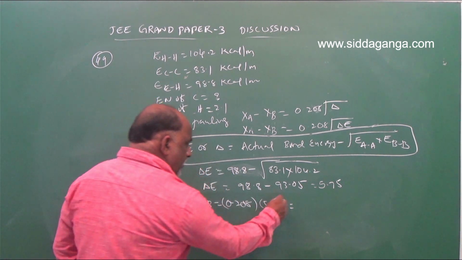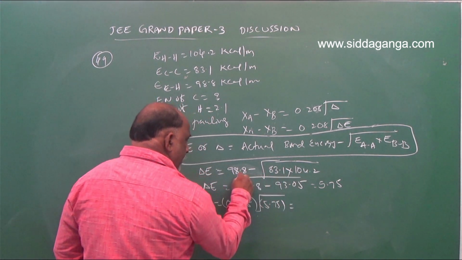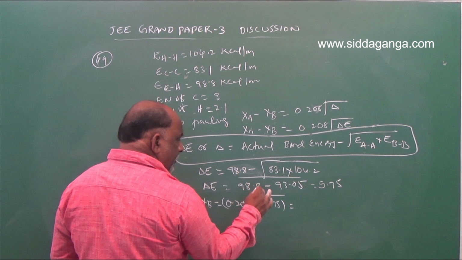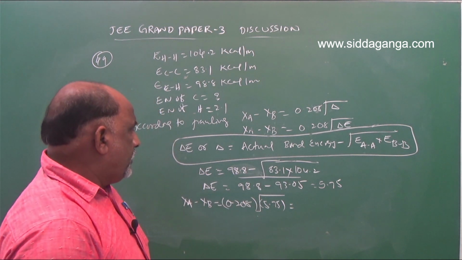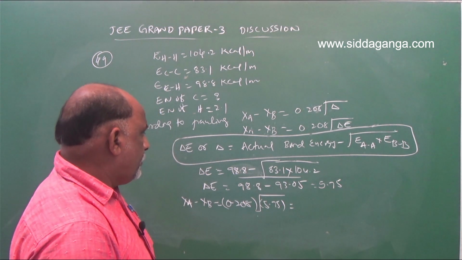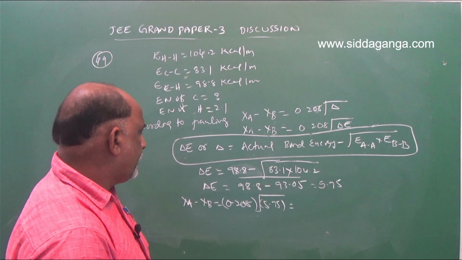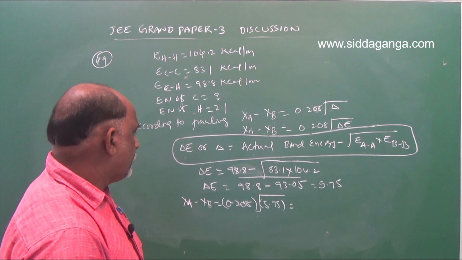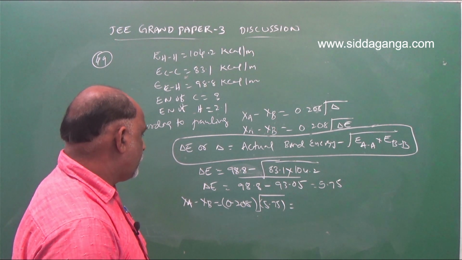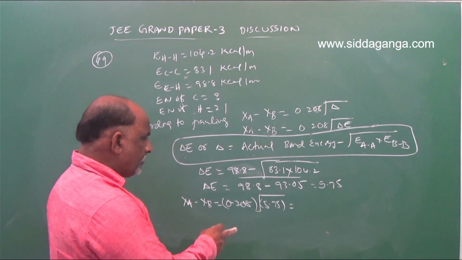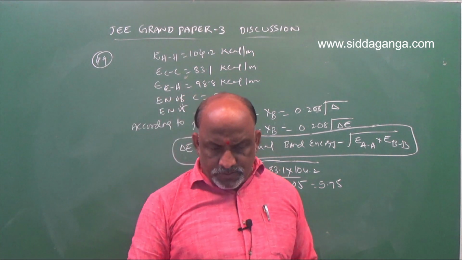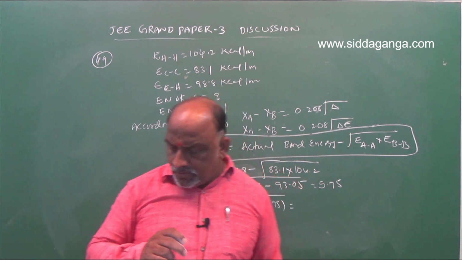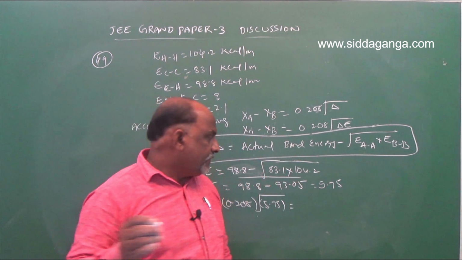Root over 5.75. 98.8, 83.1 into 104.2. It equals, we will get 2.1, 0.49, 0.498.